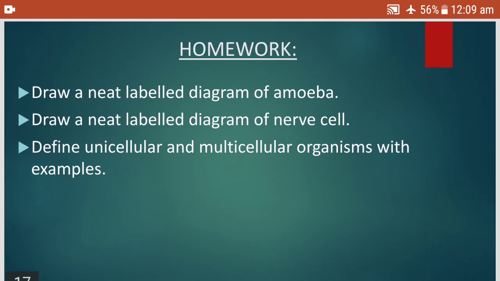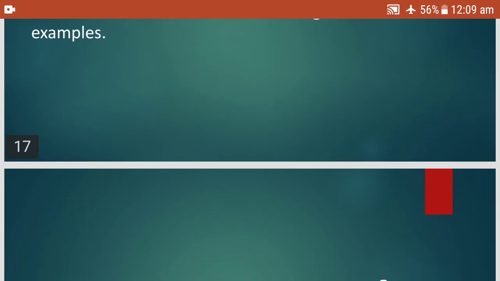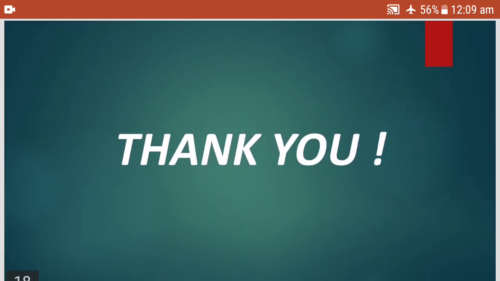Now quickly note down the homework. Draw a neat labeled diagram of amoeba, draw a neat labeled diagram of nerve cell, and define unicellular and multicellular organisms with examples. I hope you understood the concept and enjoyed watching this video.